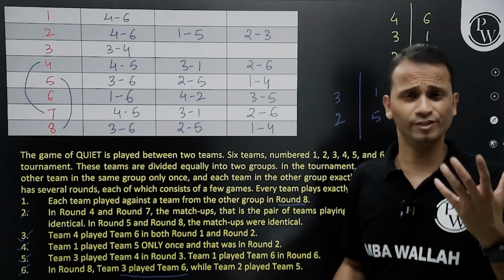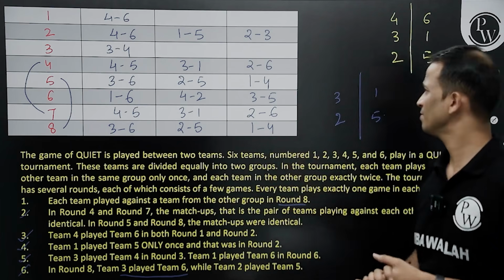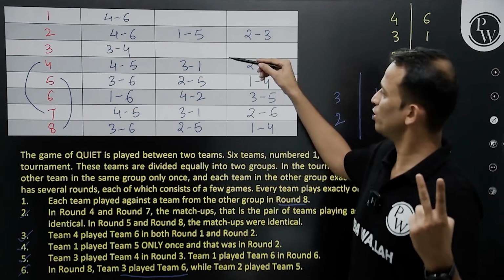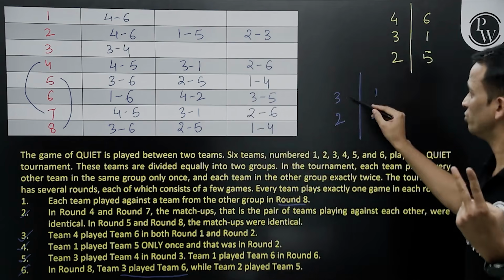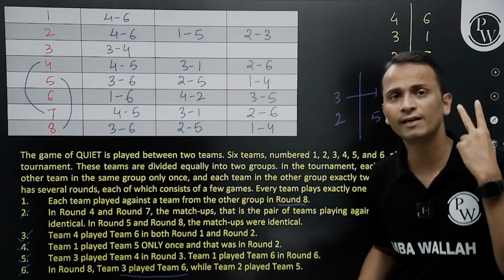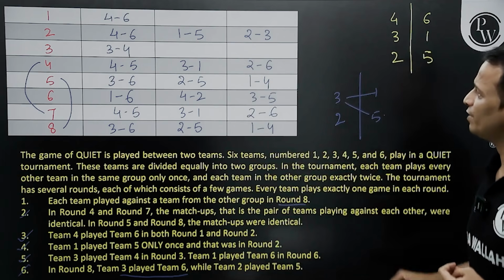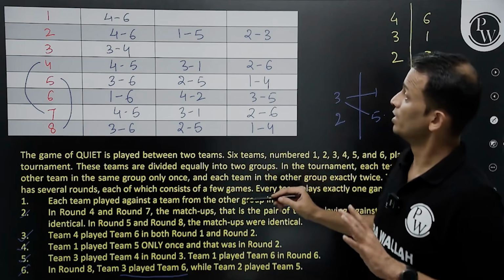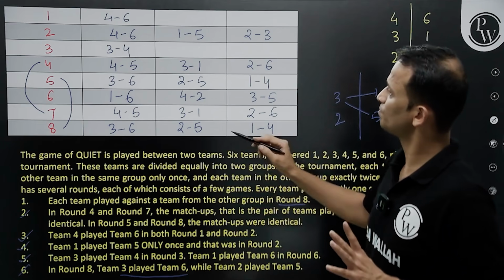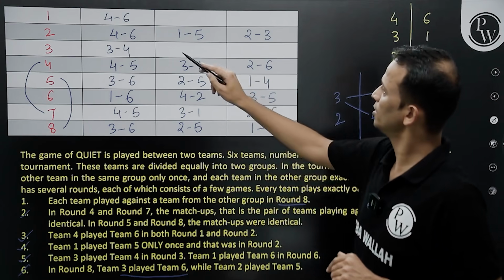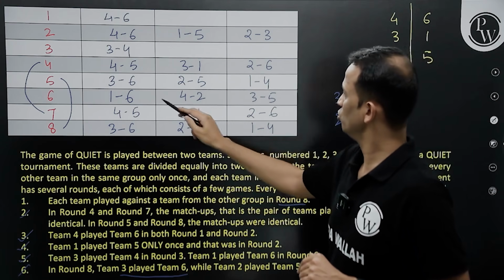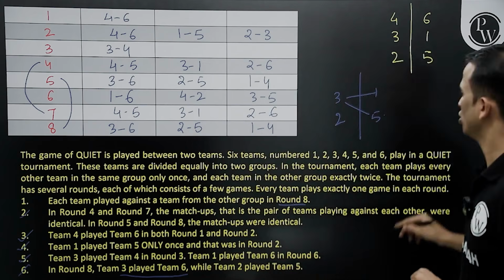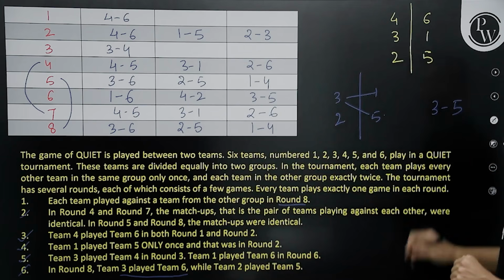Now just check which matches are left. That's all. 3-1, there should be 2 matches between 3 and 1. So one of the matches is here, another match is here. So this lineup is already done. Between 3 and 5, one match is played here. Now 3 and 5, have they played a match? 3-5, yes, they have played one match and that's it, only one match. So a match between 3 and 5 is left.